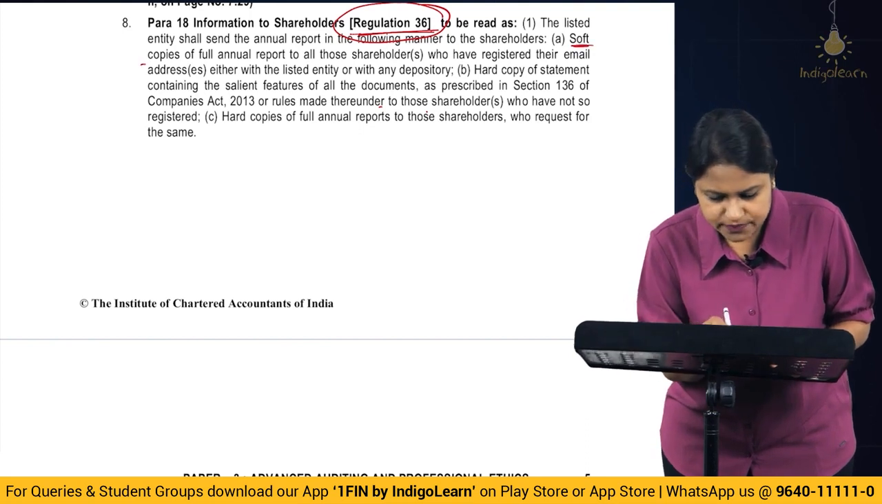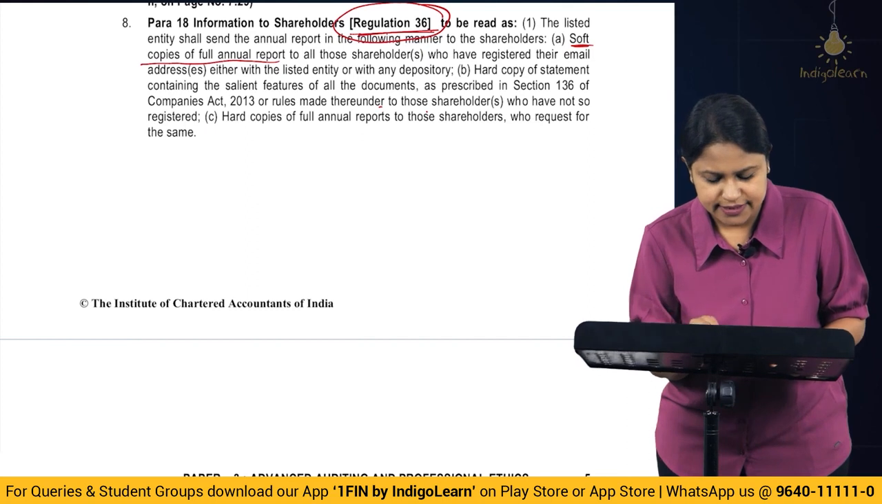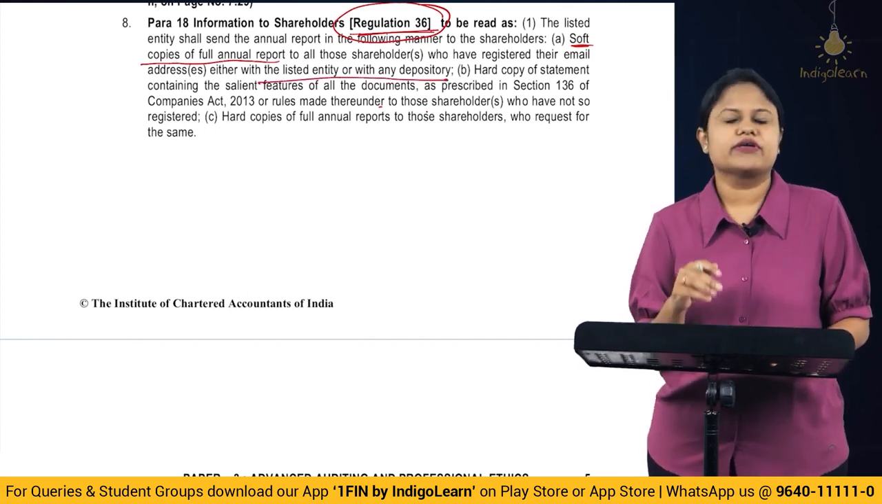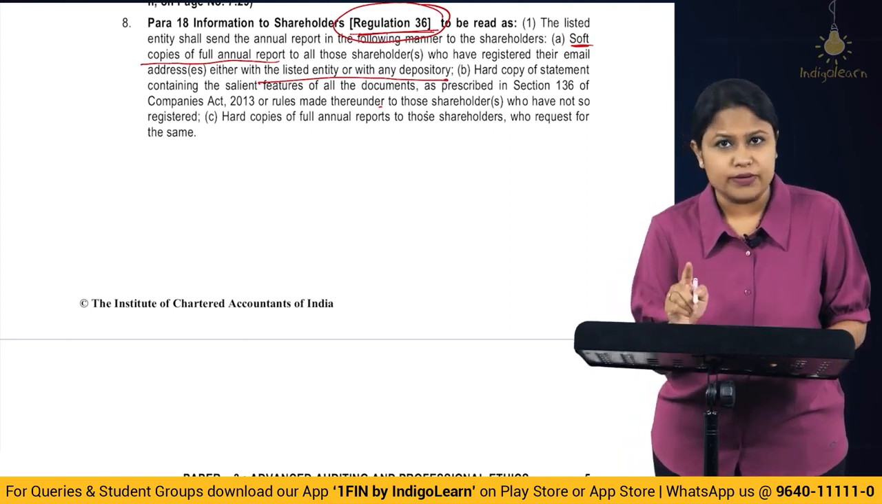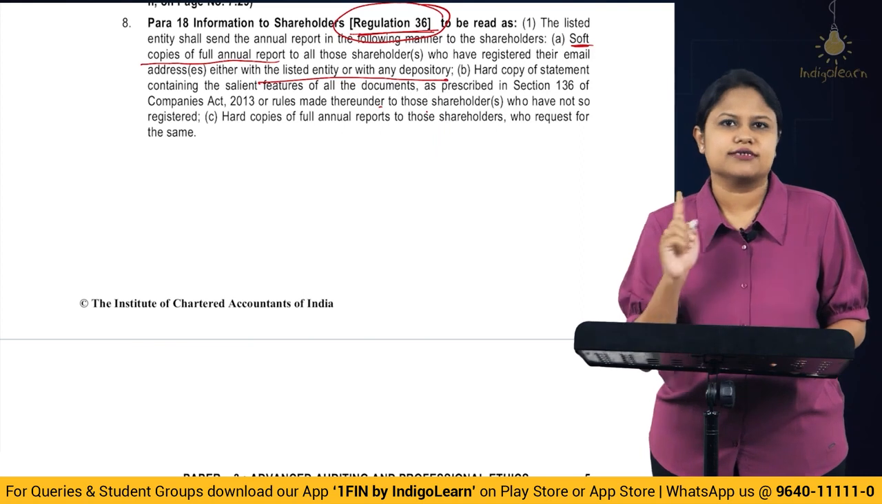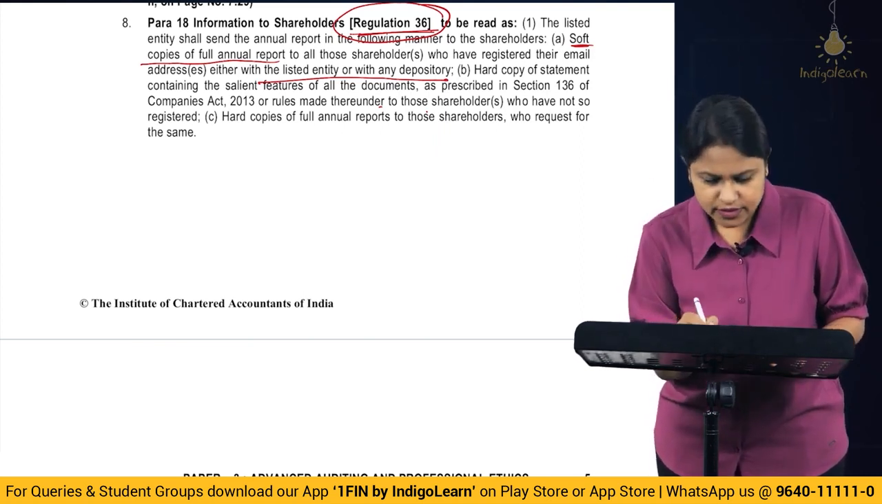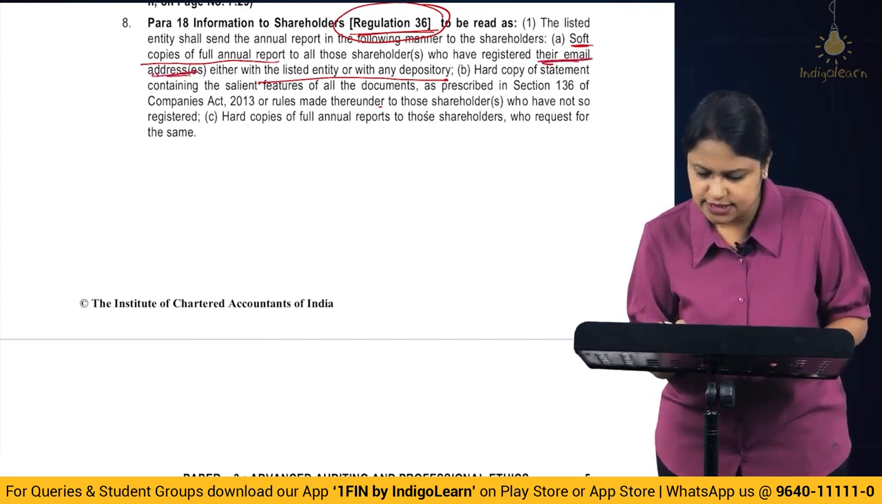First is soft copy of full annual report to all the shareholders who have registered their email addresses either with the listed entity or with the depository. Okay, so either you have given it to the company directly or it is with the depository. You will get soft copy. That means soft copy will be given to every registered shareholder, registered either with the company or with the depository. I mean email registered, okay. Email addresses should be registered.